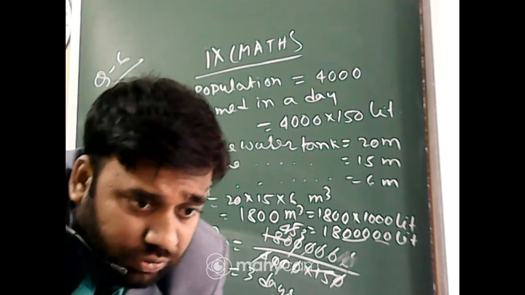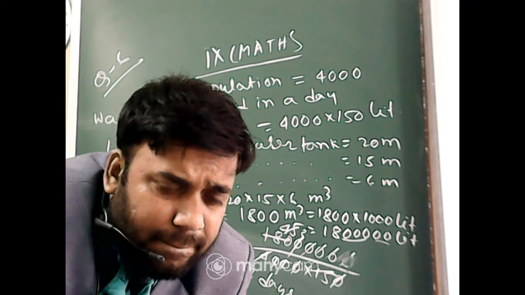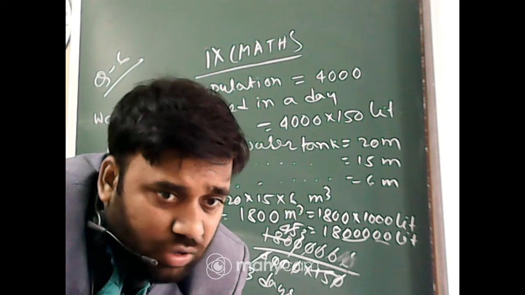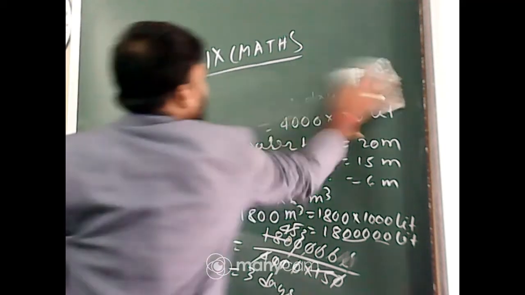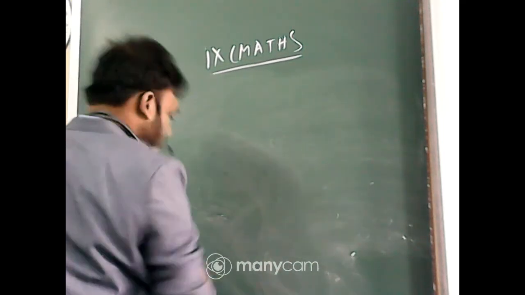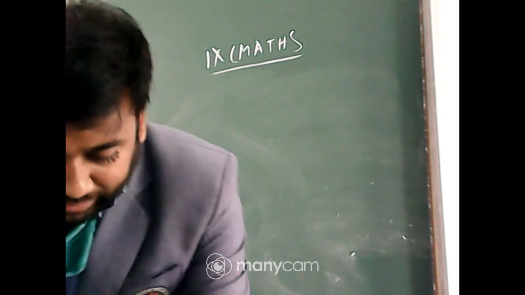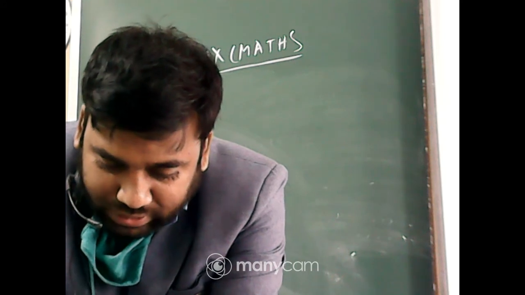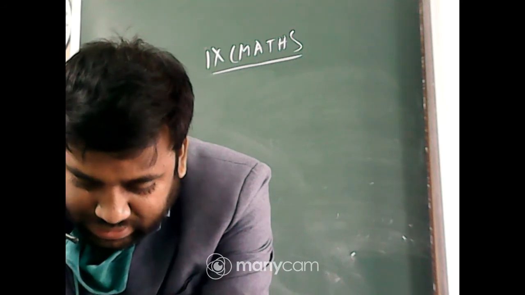Is it clear to all of you? Yes, okay. Now moving on to question number 7. A godown measures 40 meter, 20 meter, 25 meter and 15 meter. Find the maximum number of wooden crates, each of measuring that, that can be stored. It is a very easy question, just like that one.